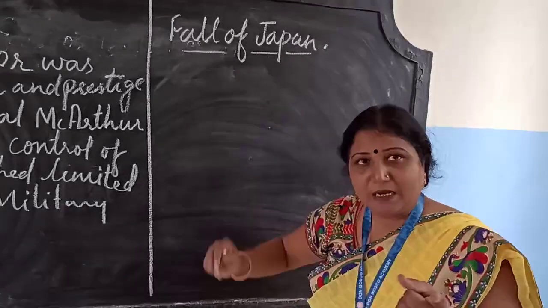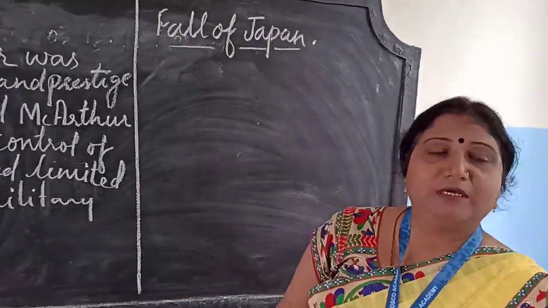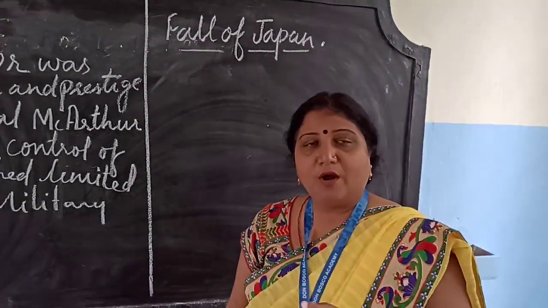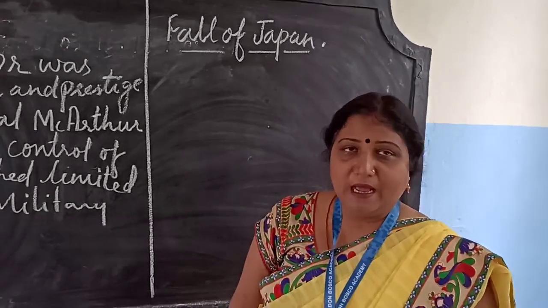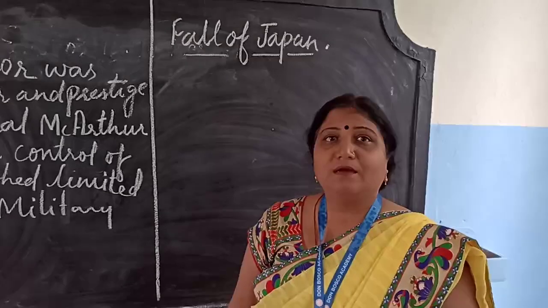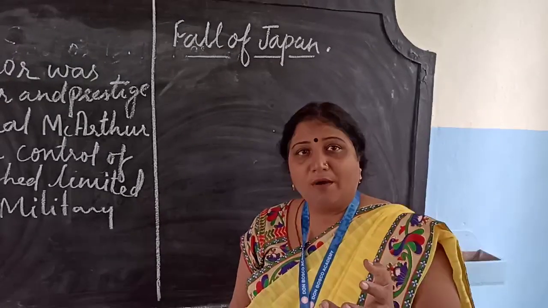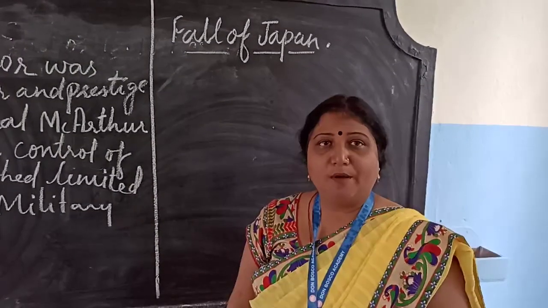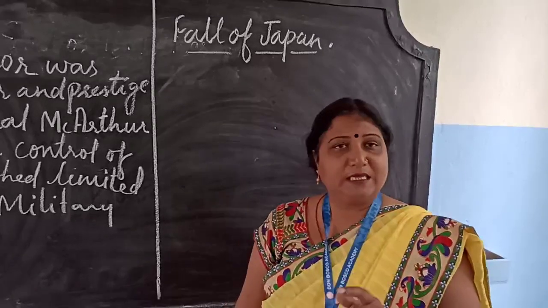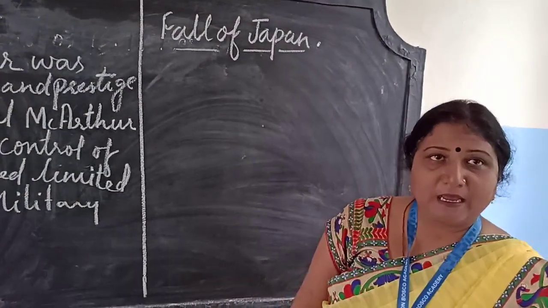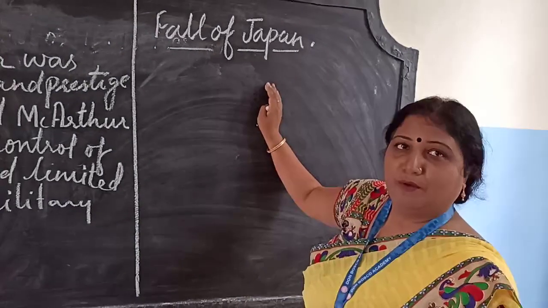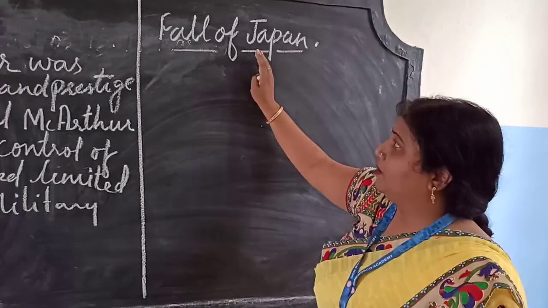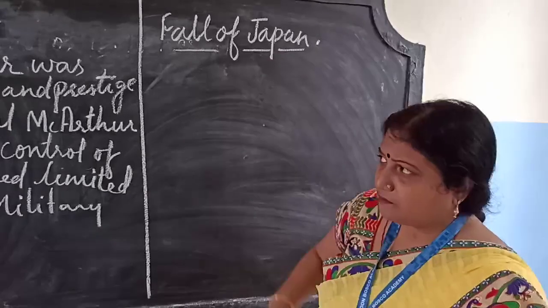When an ultimatum was sent by the Allies to Japan to surrender or be ready for destruction, Japan did not pay any heed, and then the two atom bombs from the side of the Allies were dropped on Hiroshima and Nagasaki, and this was the end of Japan and the end of the Second World War.